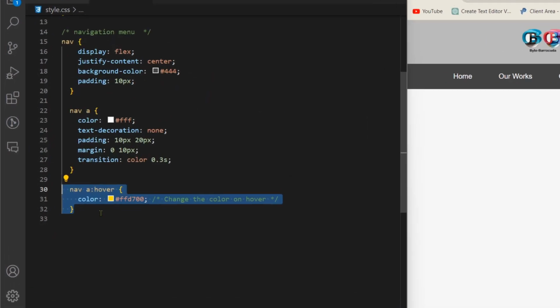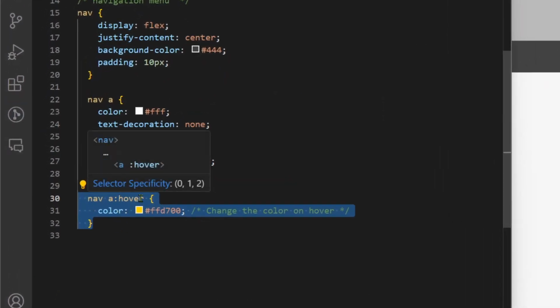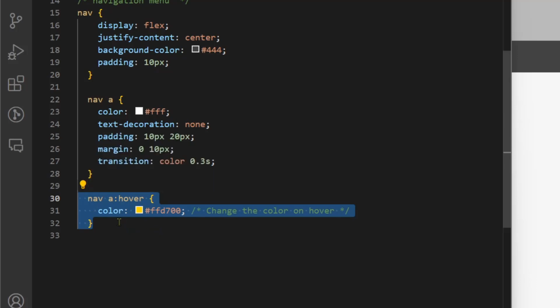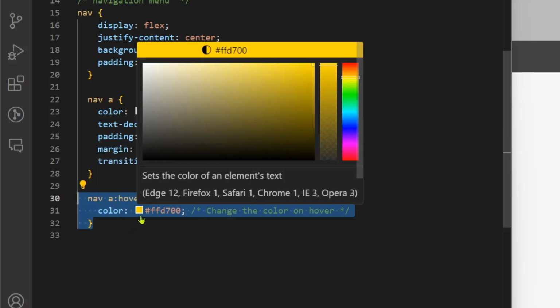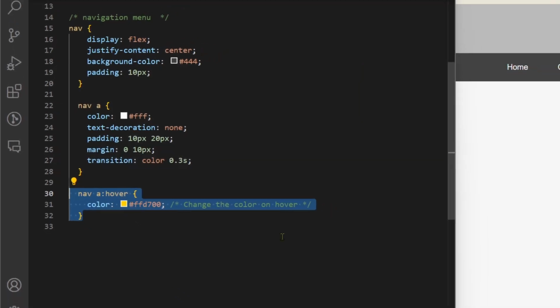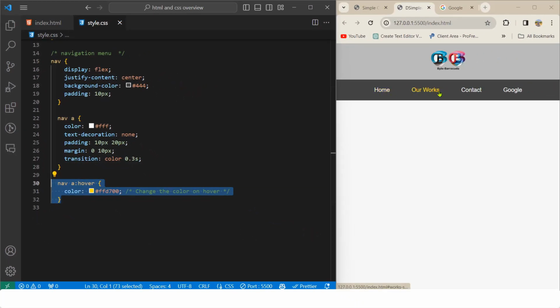And when we hover over these links, we will change color to a little bit of orange or yellow. I do not know much about colors actually. As you can see, when we hover our mouse over this navigation menu, we see different colors.